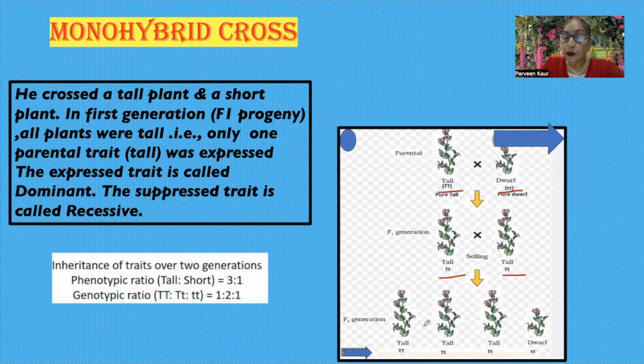And in the F2 generation, there were three tall plants: one capital T capital T means pure tall, and capital T small t, capital T small t are hybrid plants, and then the dwarf, denoted by small t small t.